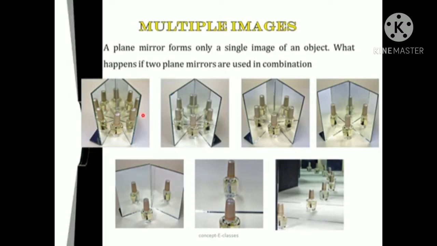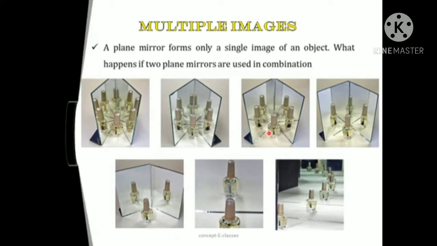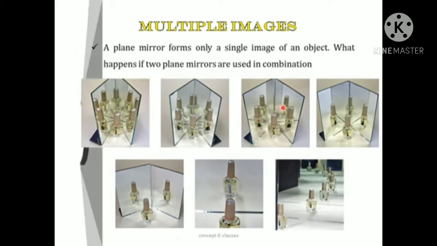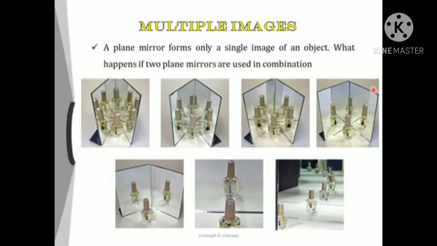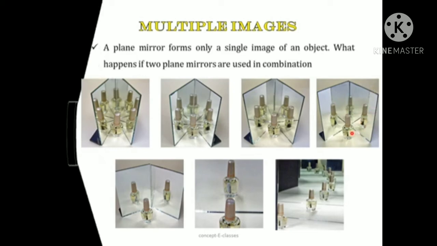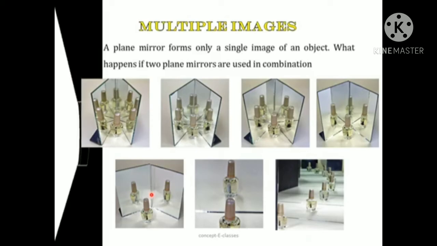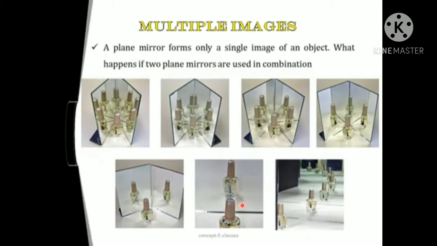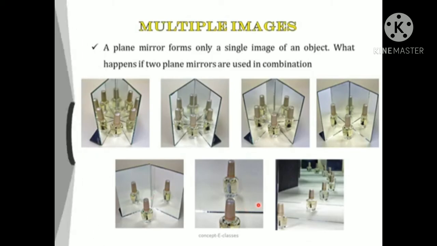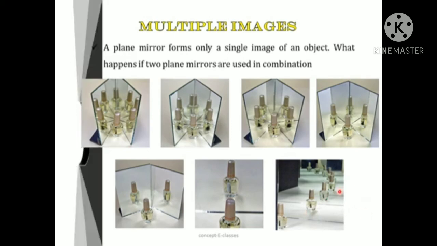First one, 45 degrees, 7 images form. Then the second one, 60 degrees, 5 images form. And the third one, 72 degrees, 4 images form. 90 degrees, 3 images form. And 120 degrees, 2 images form. And 180 degrees, 1 image forms. And so with the plane mirrors combined, there are different numbers of images formed, dear students.